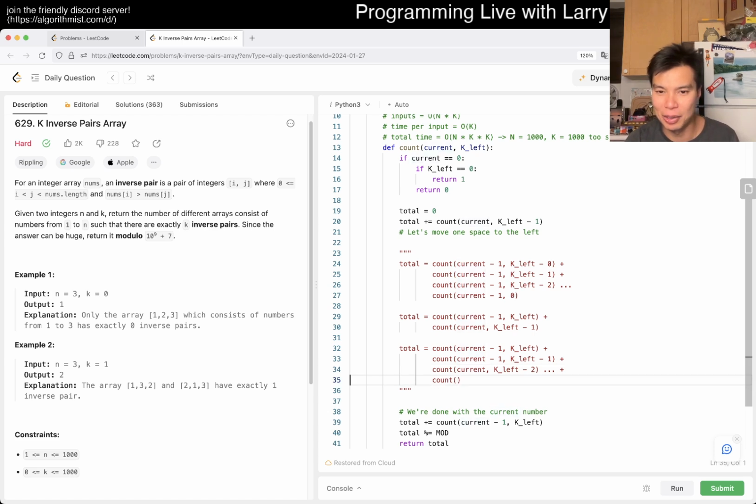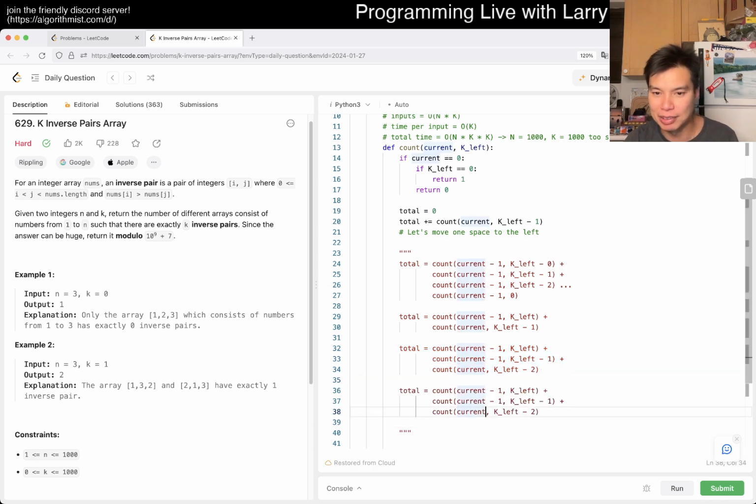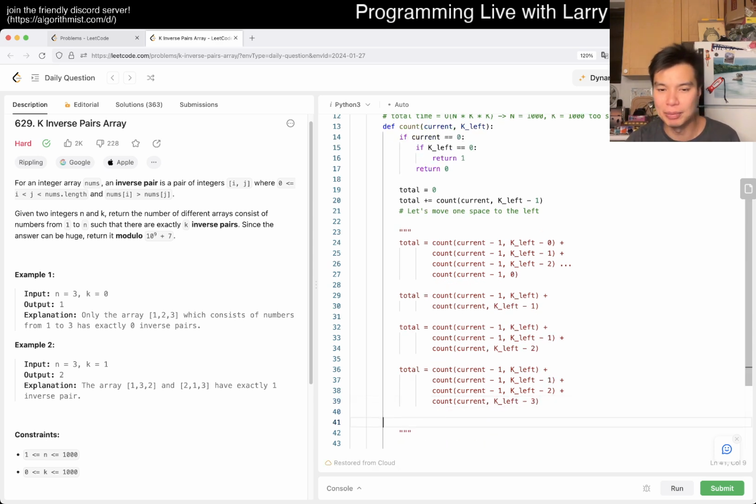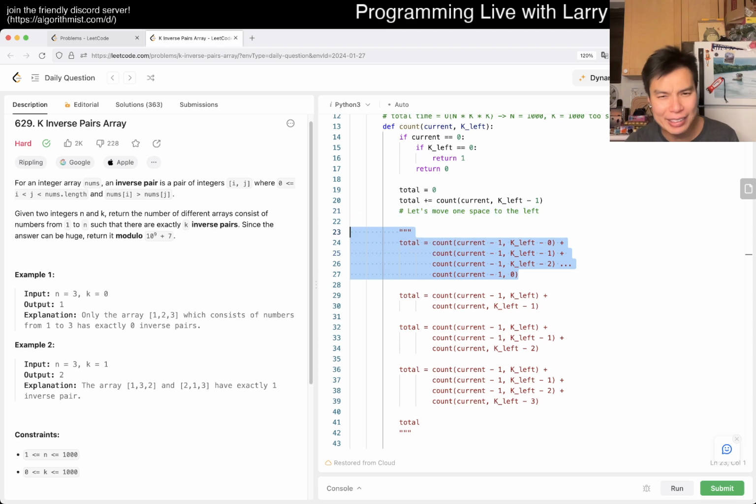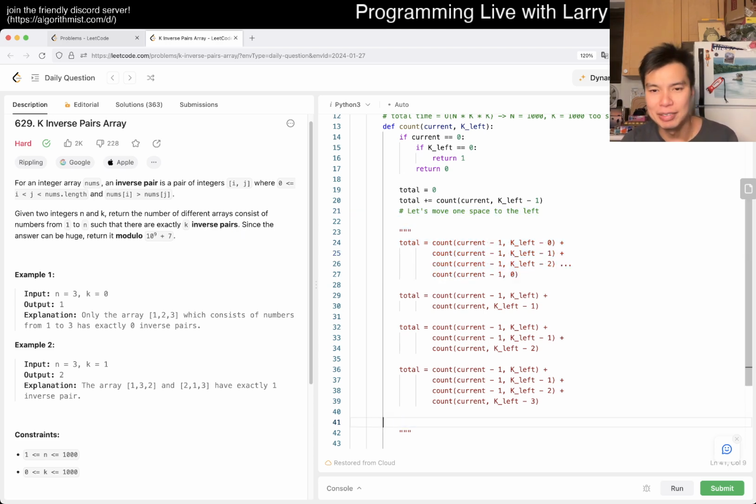Well, actually, I guess this actually terminates. What I mean is that this now expands it out, right? I'll expand it one more time just for clarity. But this expands out to minus 1, this thing plus count of current k left minus 3, right? And you can expand this all the way out, and it'll be basically this thing, right? Kind of. Why did I say kind of? Because this thing is actually a little bit wrong, because this should be maybe k left minus current or whatever, right? This is the actual min, but it could be 0, but let's change it to this for now, right?